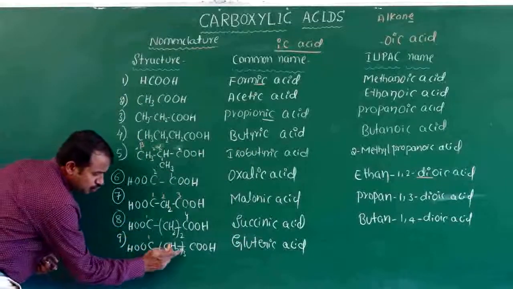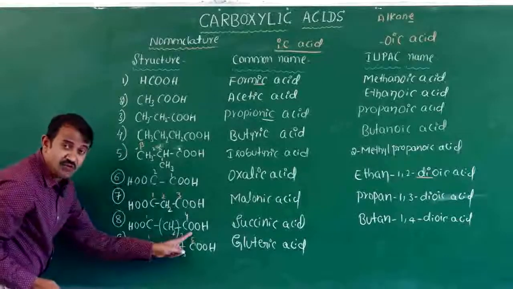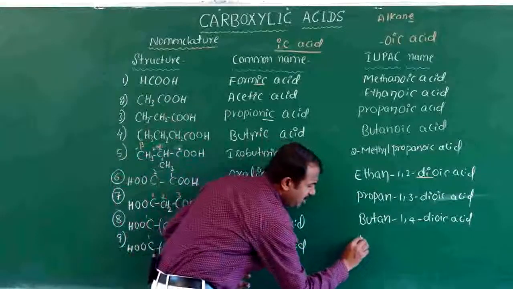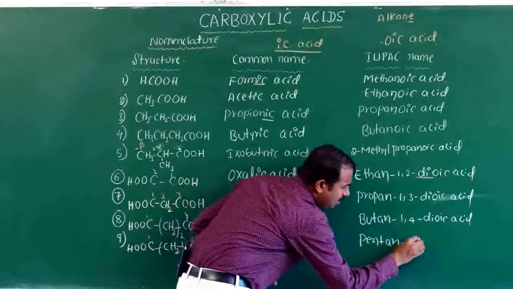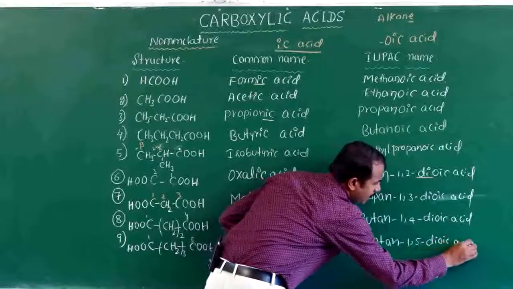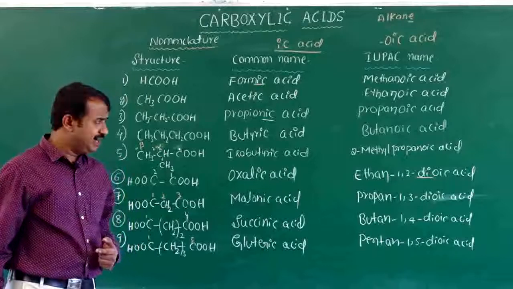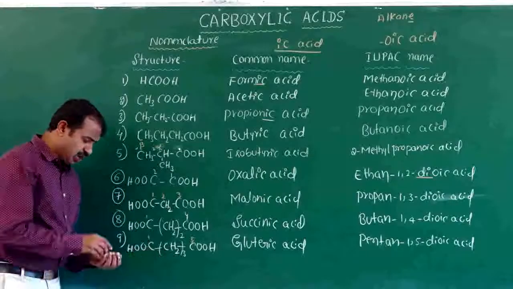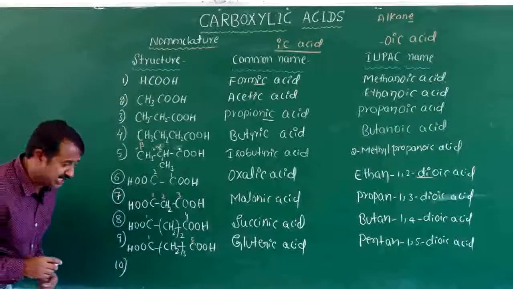IUPAC name: the two carboxylic acids are at positions 1 and 5. Five carbons means you have to pronounce pentane 1, 5 dioic acid. It is the introduction of three CH2 groups in oxalic acid. Last one in aliphatic carboxylic acid.